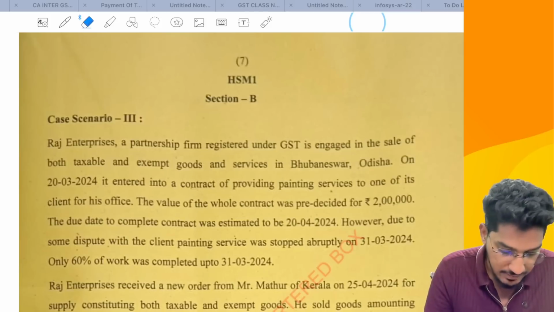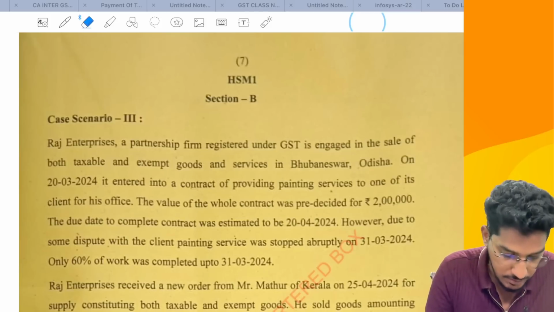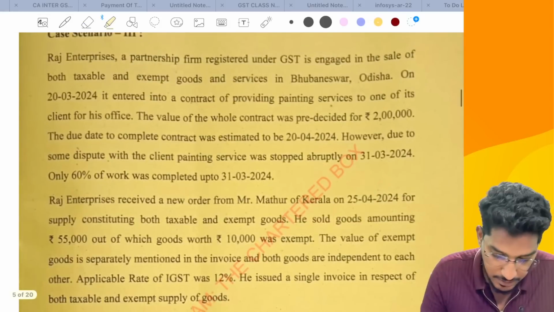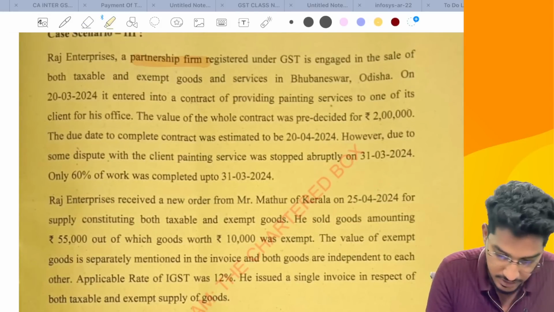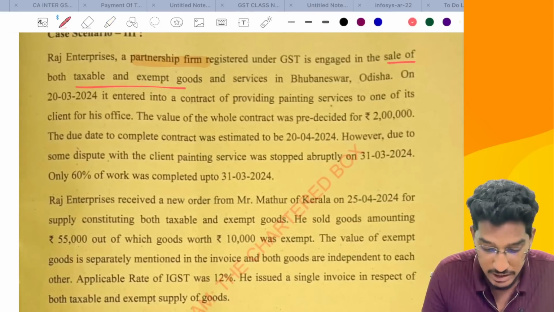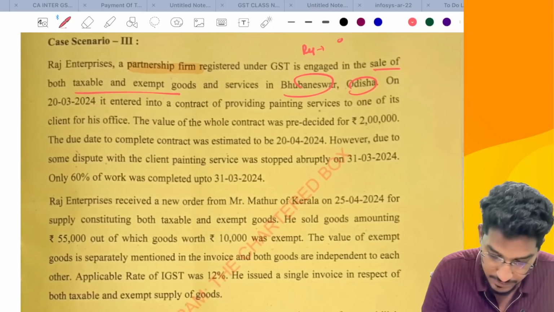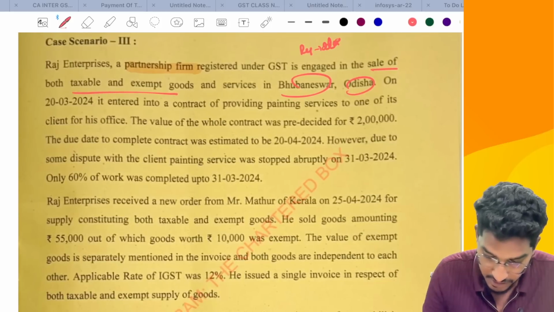Let us have a look at this. I will talk about the case scenarios. First, I will be talking about the first case scenario. Raj Enterprises, which is a partnership firm engaged in the sale of both taxable as well as exempt goods in Bhubaneswar, Odisha. So they are registered in the state of Odisha. That is their registration state.